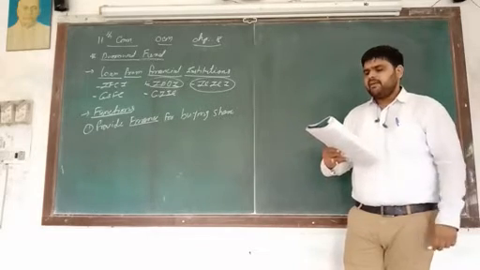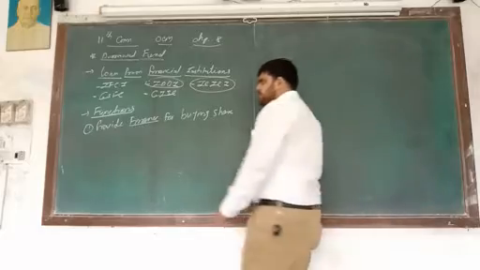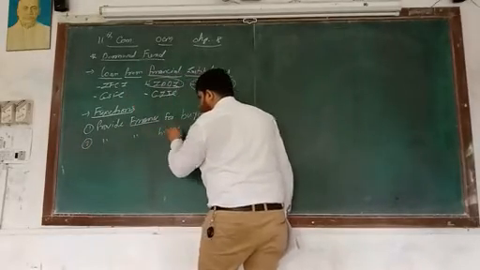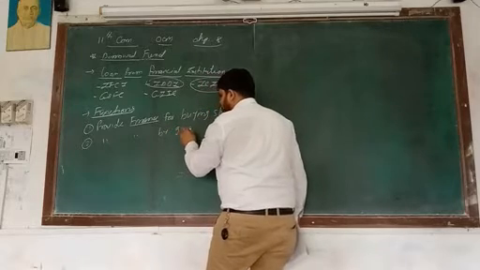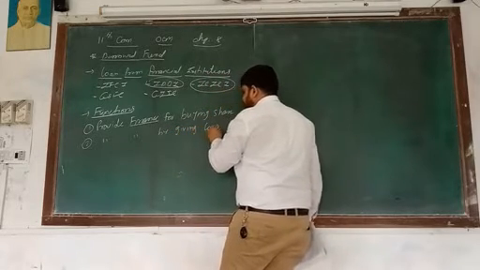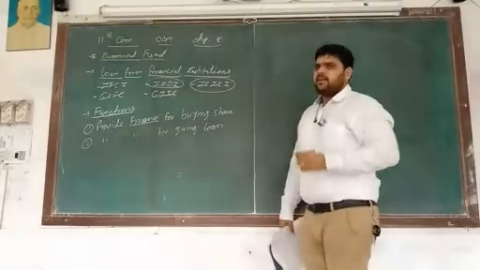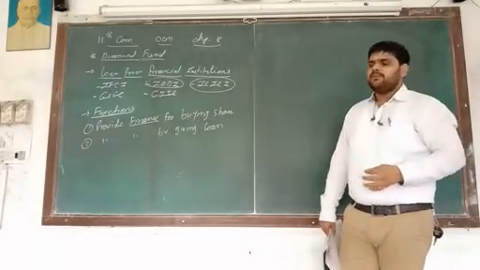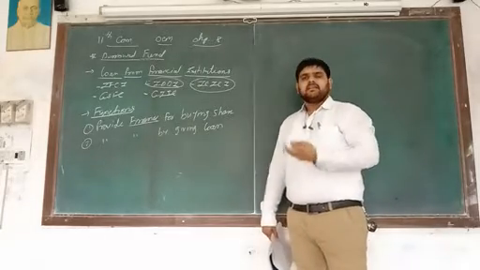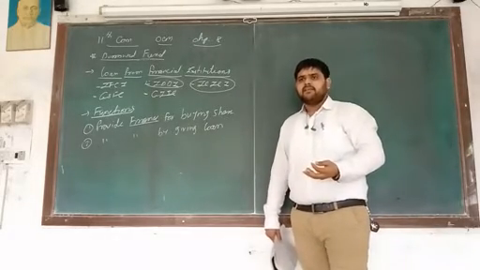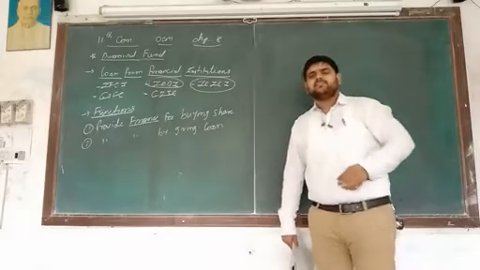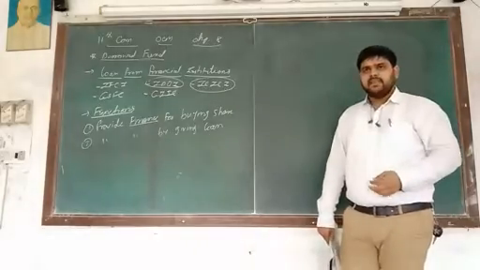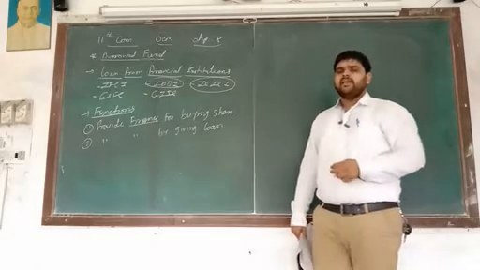Number two, provide finance by giving loan. So for a newly established or any type of business, if you want to develop the business and you need finance, financial institutions are there, providing finance in the form of loans.